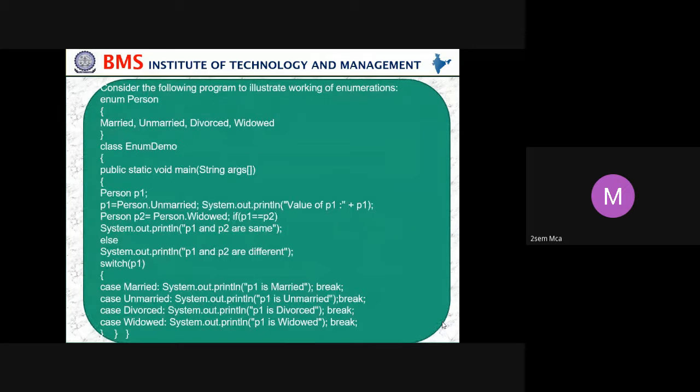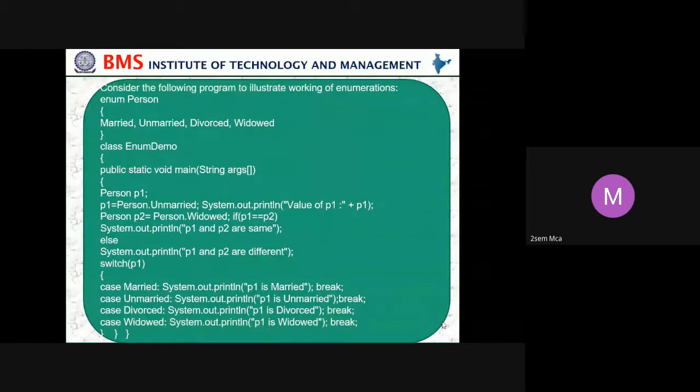So consider the enumeration program. We give enum Person: married, unmarried, divorced, and widow. The enumeration name is Person, and a person can be married, unmarried, divorced, or a widow.